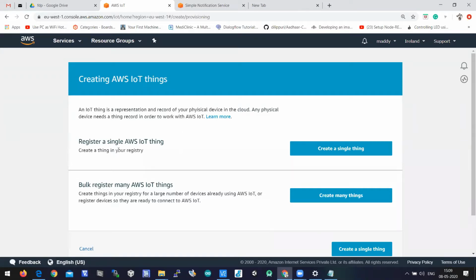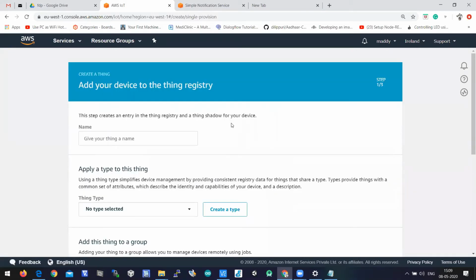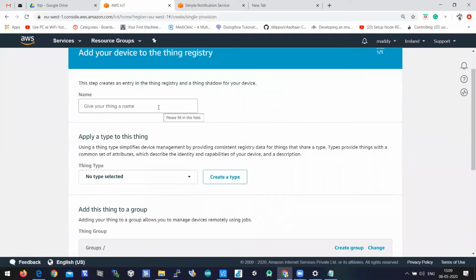We need to register a thing. There is single registration and there is bulk registration. So let us click on create a single thing. When you click on create a single thing, it is asking us to enter a name.